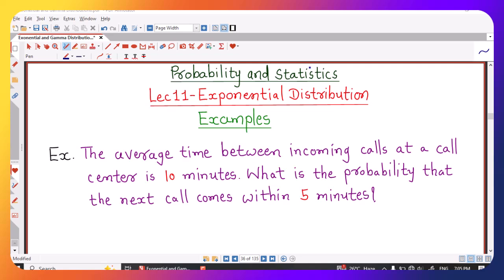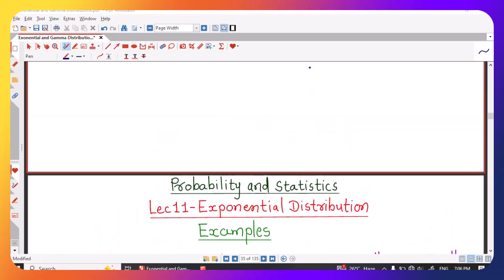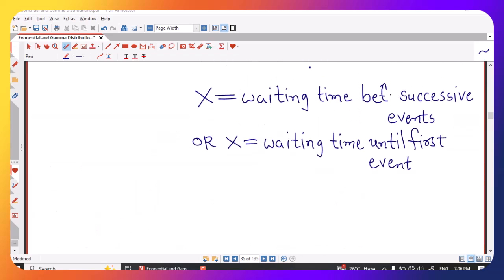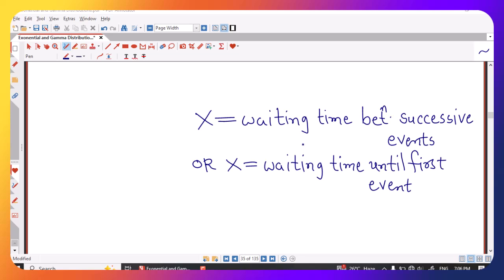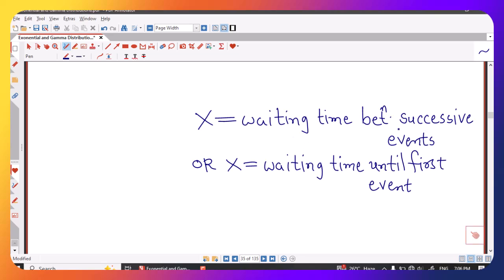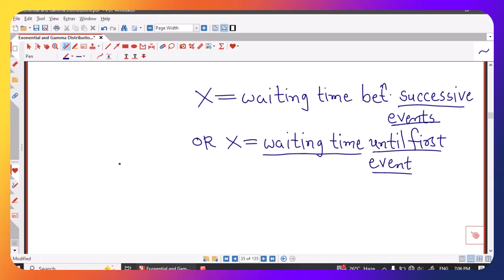Before going for this example, we recall the formulas required for this problem. Whenever we are interested in the waiting time between successive events or the waiting time until the first event, this random variable is a continuous random variable having an exponential distribution, with mean equal to the average waiting time between successive events.